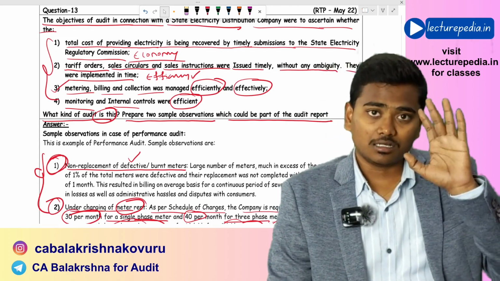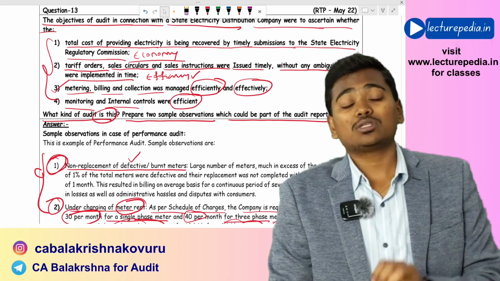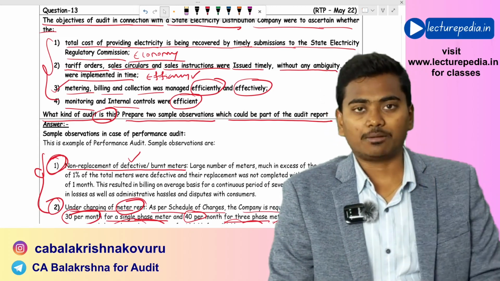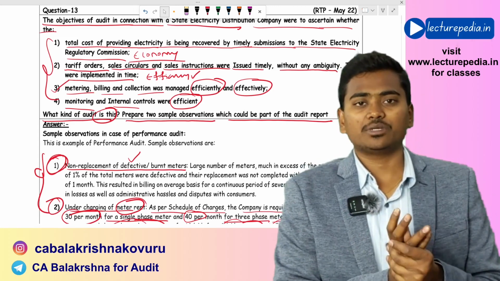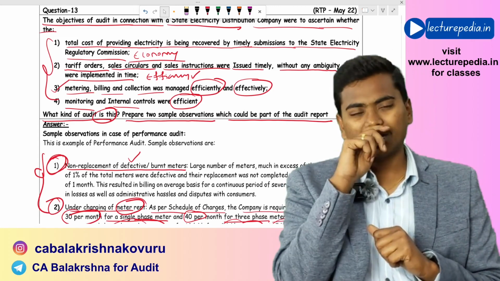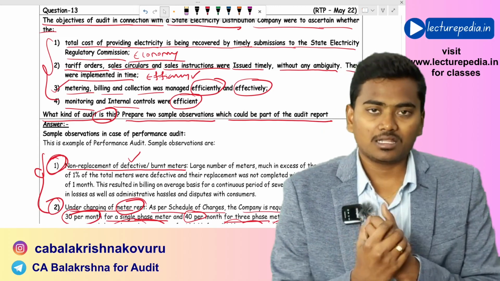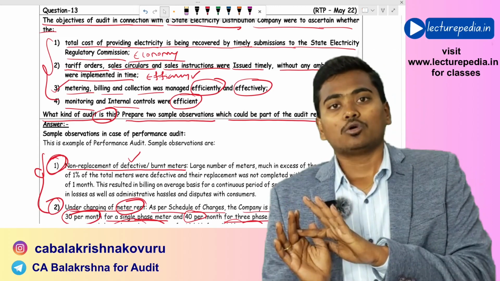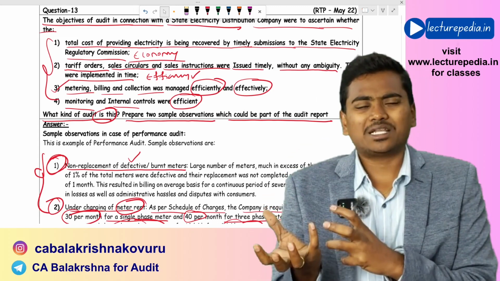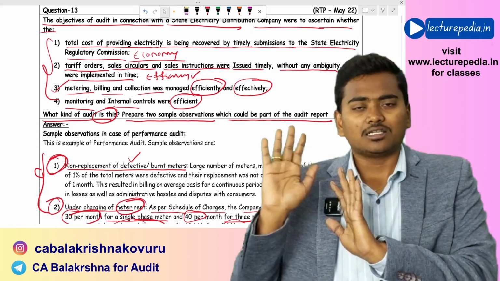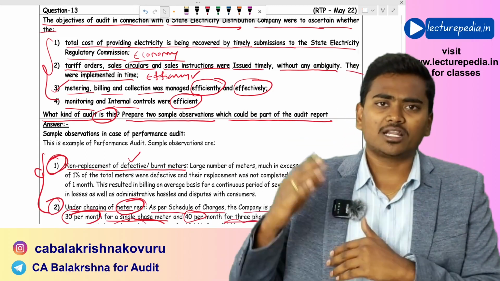It is highly suggested to go through the content of each chapter. And if you try to go through the content with the help of ICAI study material, you might not find it in an interesting way. Also, there the content will be huge. Okay, it will not be in a summarized format. There the content will run into paras.